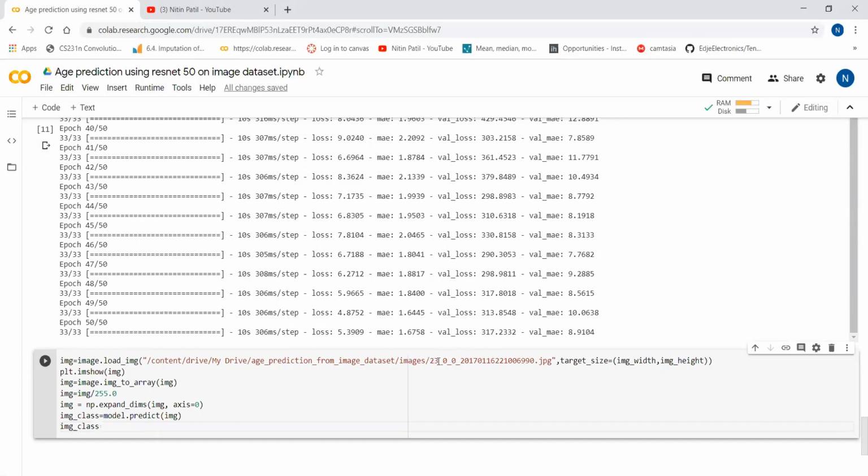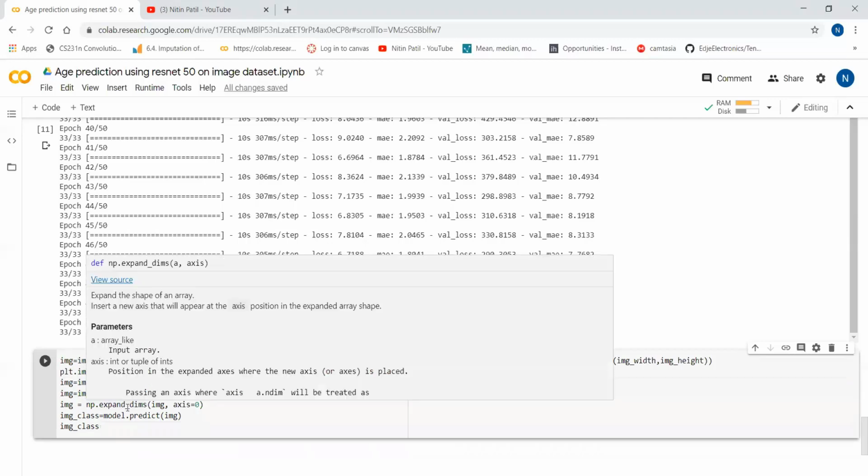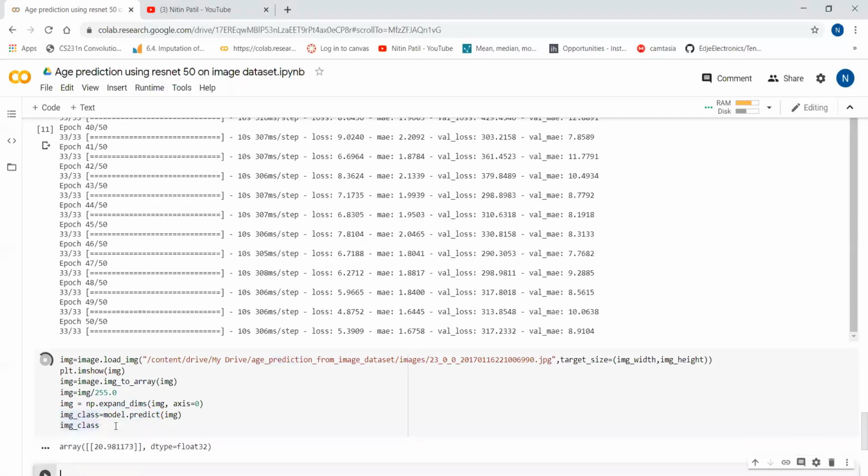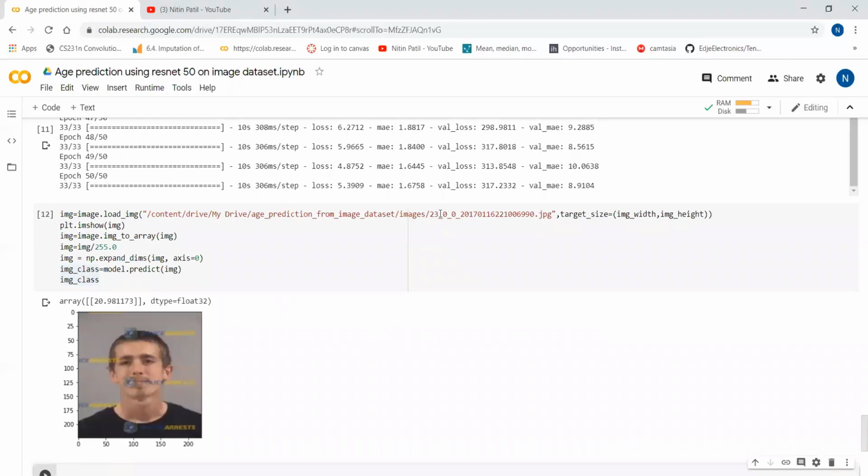Now you can see that the real age from that image is 23. I am showing this image first of all and converting it to an array. These are the steps which we have done earlier. I'm dividing it by 255.0 and expanding dims. Then passing it to the model for the prediction. Actually, this is not a class. So its real age is 23, but our model is showing 20.